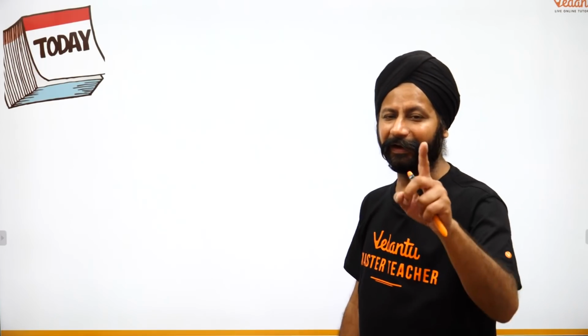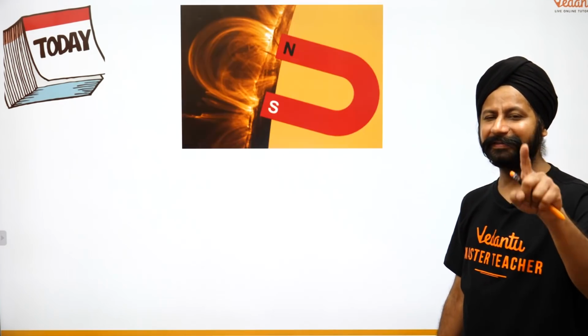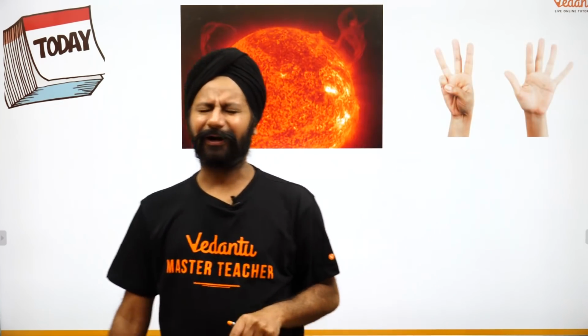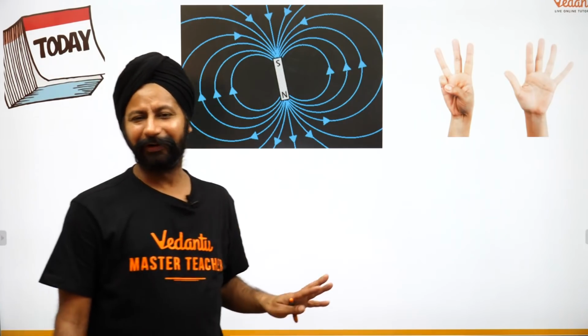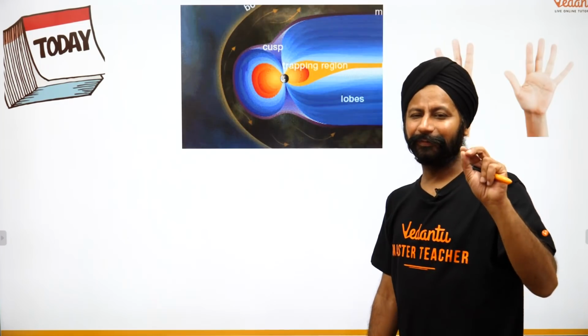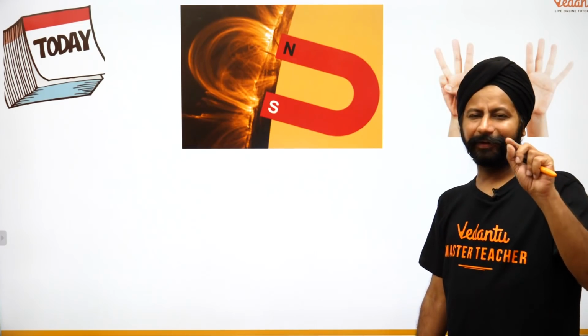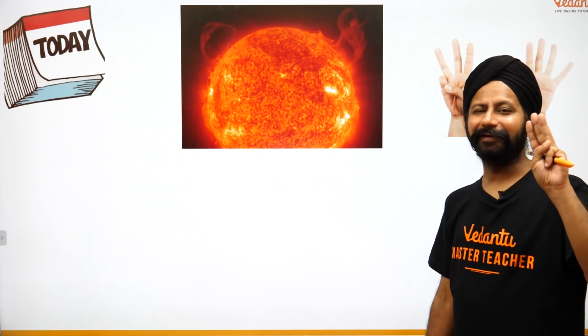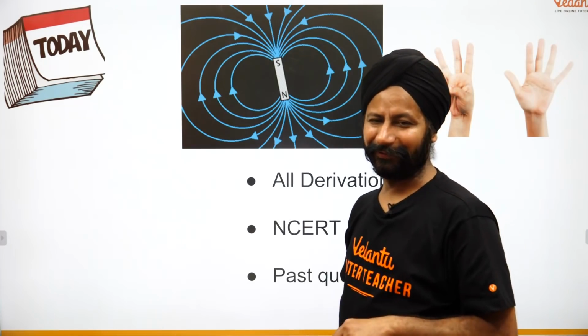So let's get started with today's agenda. Day number 4 is all about magnetism today. Magnetism, how many marks will it carry? 8 marks, plus the other chapter we are going to cover. Okay? So the marking scheme has to be completely understood. You have to really think, because electromagnetic radiations come for 3 marks, but it's a really scoring kind of thing. So make sure the marking scheme is completely understood by you.